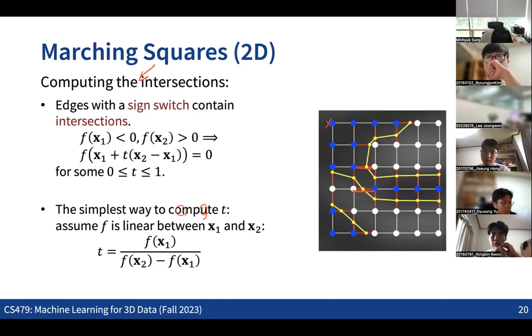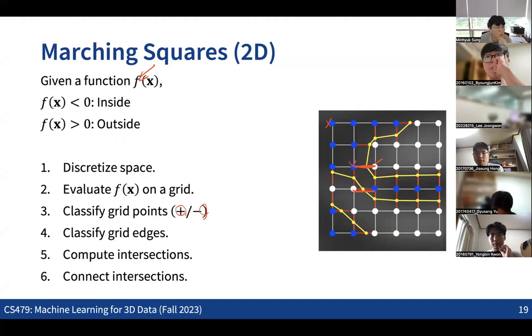So as you can see here, if we have this edge, then we can see that the 2 endpoints have different signs. This means that the boundary of the shape and this edge will have an intersection point. So we are classifying all these points as inside or outside, and after that, we are also classifying the edges that will have an intersection point.